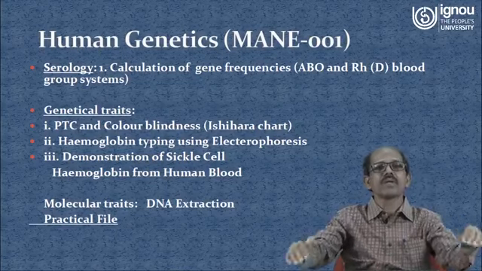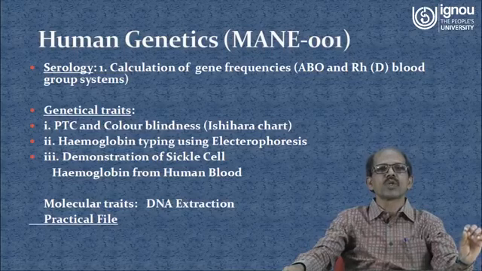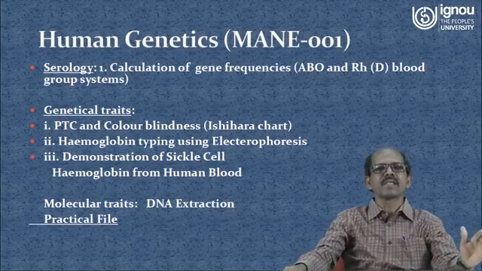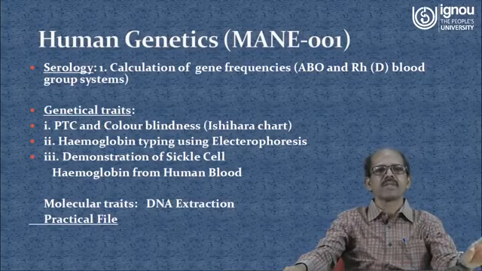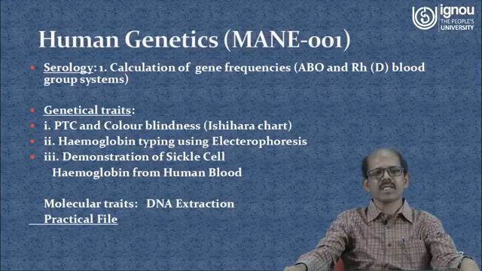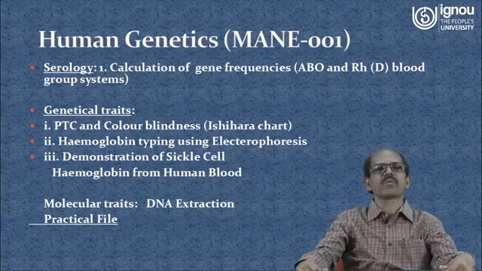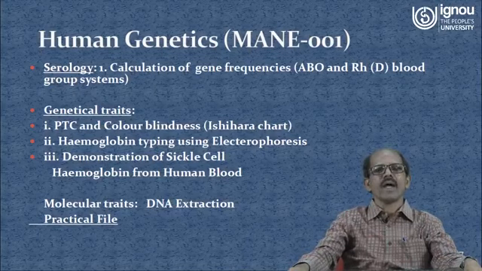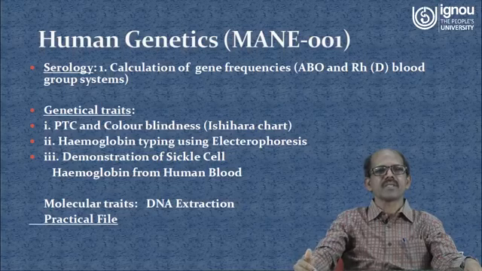And we have included PTC and color blindness. These are the genetic markers which have been used by anthropologists to understand human evolution. And these are hereditary genetic characters. PTC is the phenylthiocarbamide test.